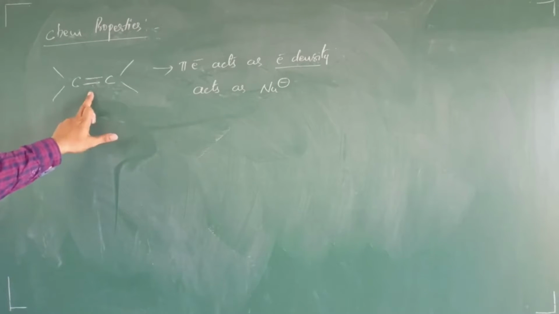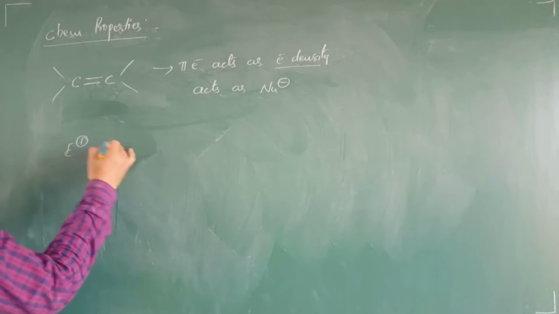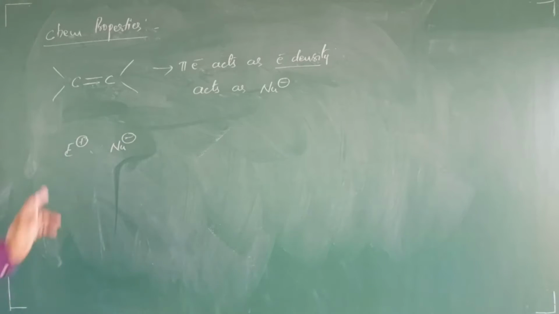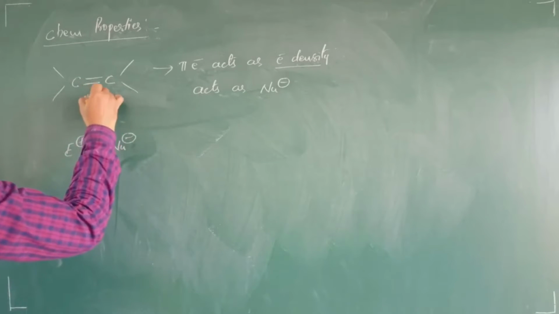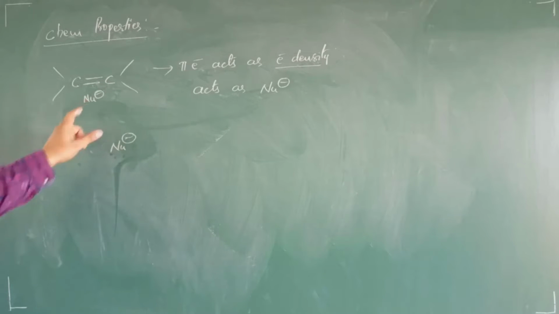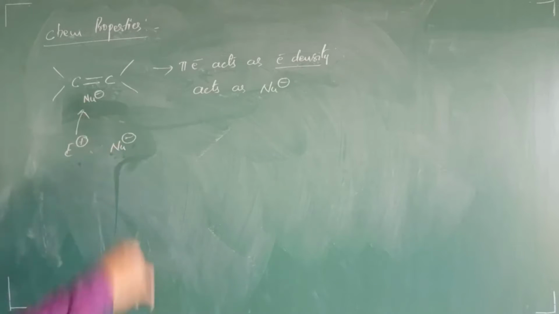Therefore, when it is acting as a nucleophile, now here which compound will attack? The attacking reagents generally are electrophiles and nucleophiles. Now among electrophile and nucleophile, here this is acting as a nucleophile. Now among these two species, which one will attack this nucleophile? No doubt, it is nothing but electrophile will attack a nucleophile.